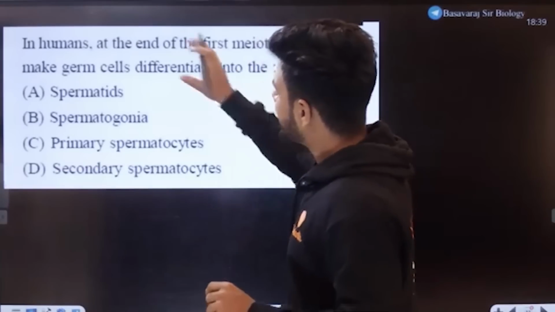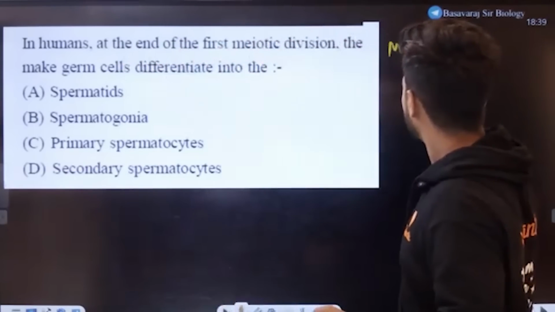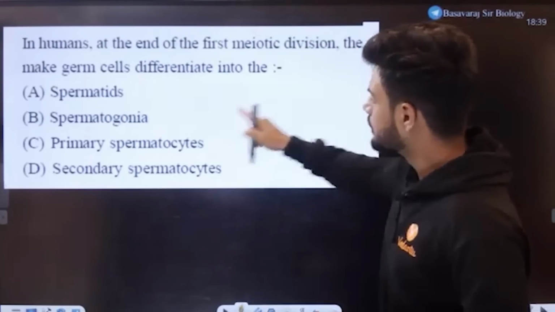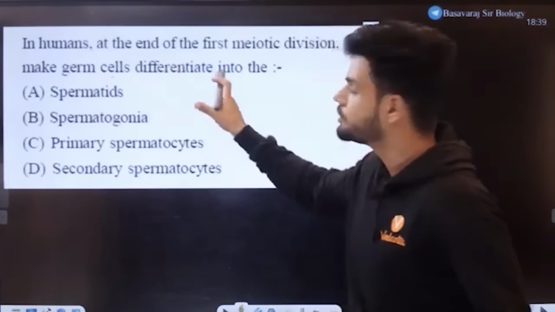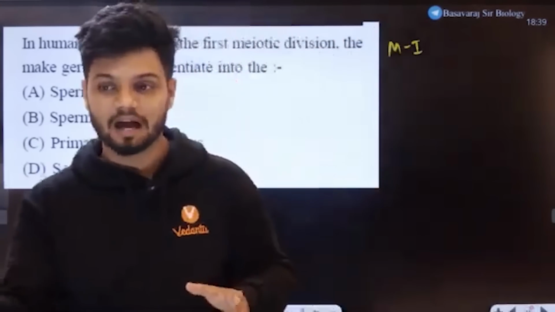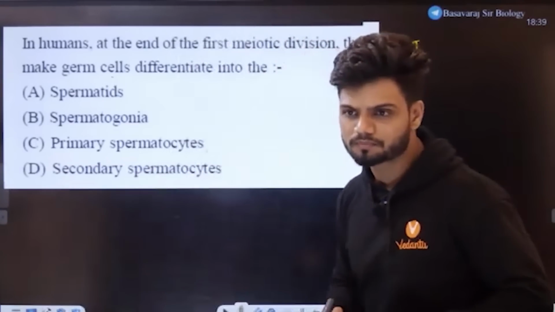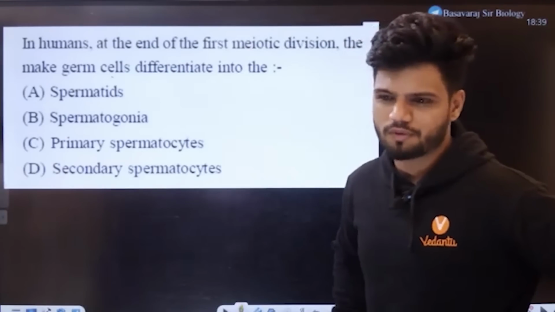In humans, at the end of the first meiotic division, that is after meiosis 1, the germ cell differentiates into what? Yes, relaxin is also produced, obviously.